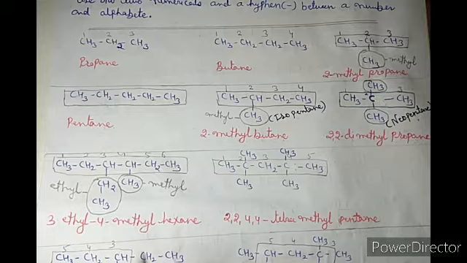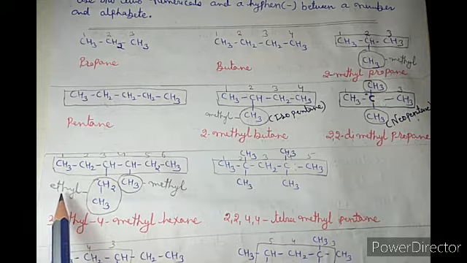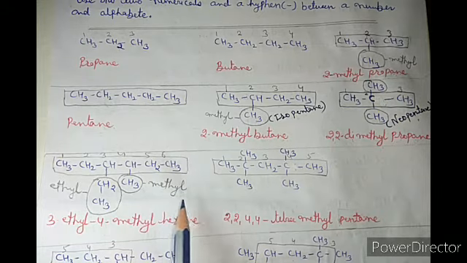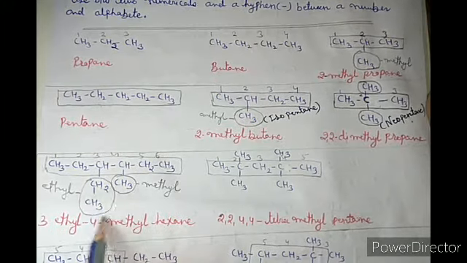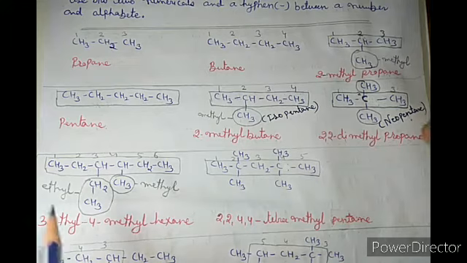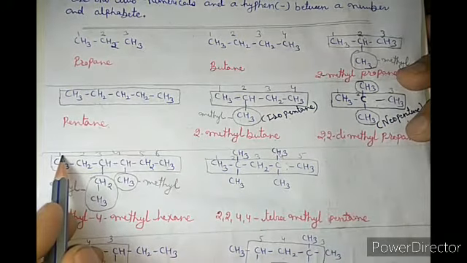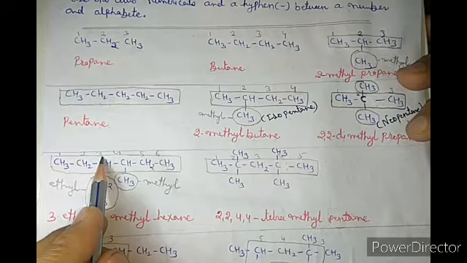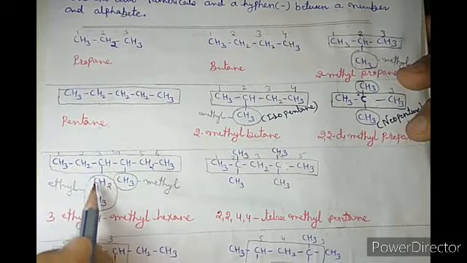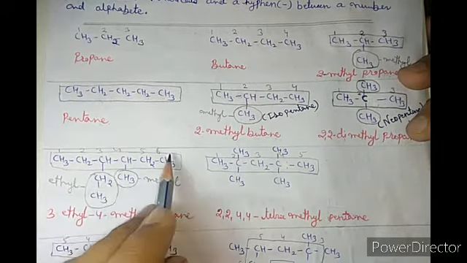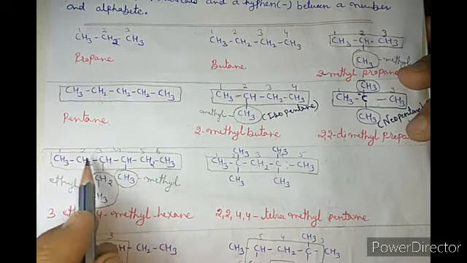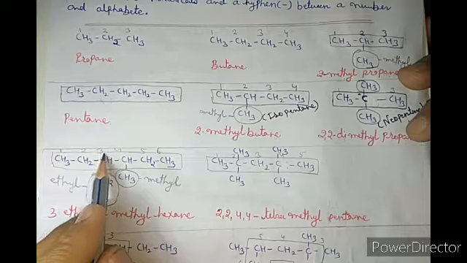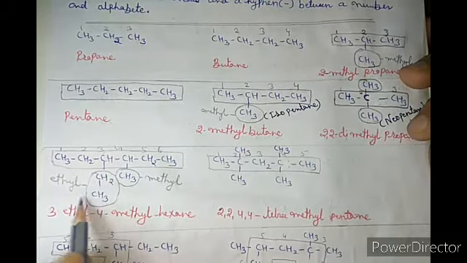If we consider that, ethyl E, methyl M, which one comes first? E. So we have to give the minimum number to this ethyl group. So the numbering will be done from that side, because from there this group is getting number 3. If we number from the other side, it gets 4. Which one is less? 3. That's why the numbering is done from that side.